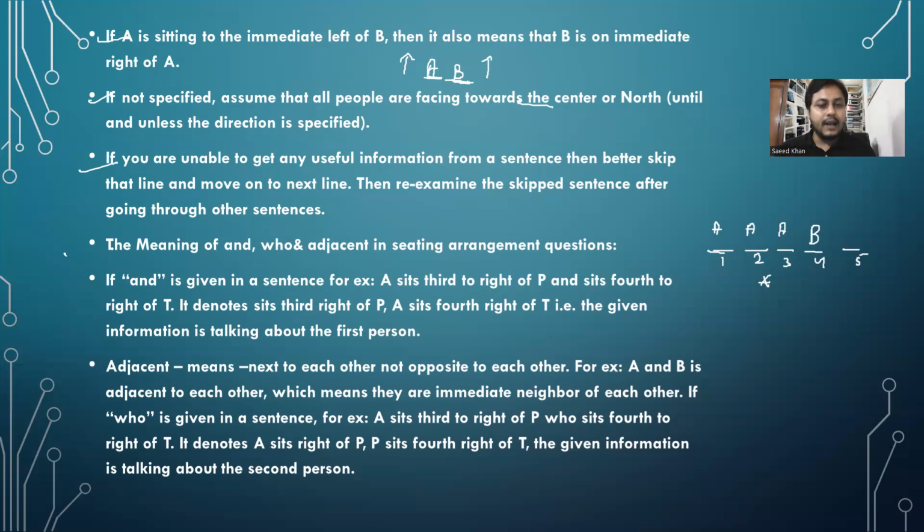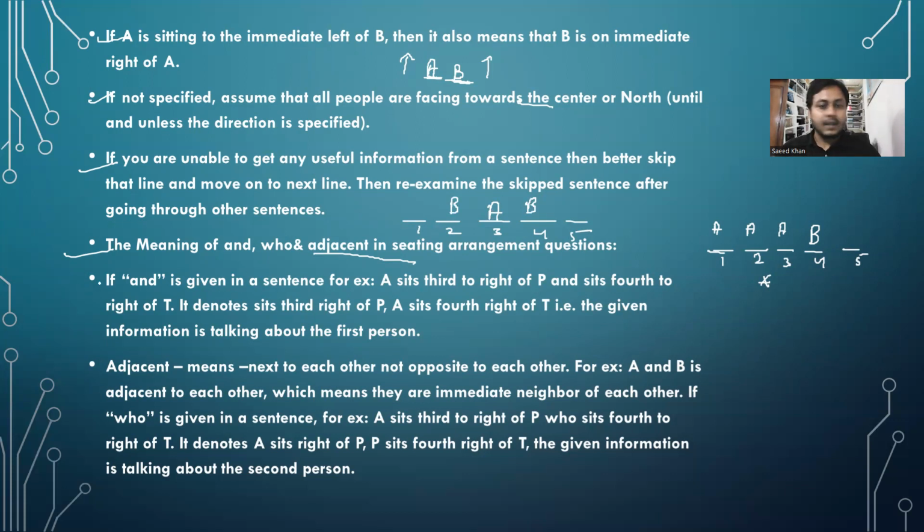The meaning of "and", "who" and "adjacent" in seating arrangements. So guys, what is the meaning of adjacent? Adjacent means neighbors. If it is given like, let's say A is here, 1 2 3 4 5, and it is given B is sitting adjacent to A. B बैठा हुआ है adjacent to A. Tell me the position of B. तो B यहाँ भी हो सकता है, B यहाँ भी हो सकता है. Means neighbor होंगे, right? That's the meaning of adjacent.